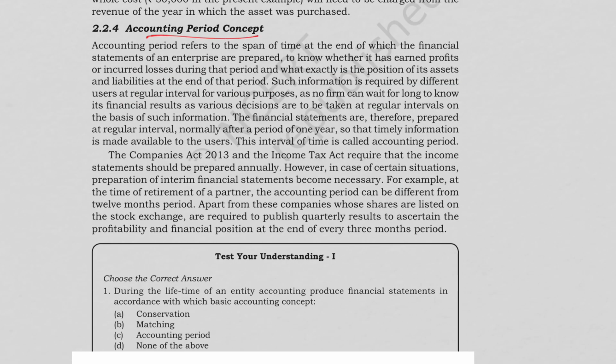Next, we have the accounting period concept. Accounting period refers to the span of time at the end of which the financial statements of an enterprise are prepared to know whether it has earned profit or incurred losses during that period, and what exactly is the position of its assets as well as liabilities at the end of that period. Such information is required by different users at regular intervals for various purposes, as no firm can wait for long to know its financial results, as various decisions are to be taken at regular intervals on the basis of such information.